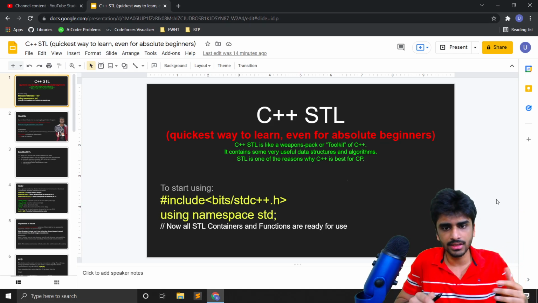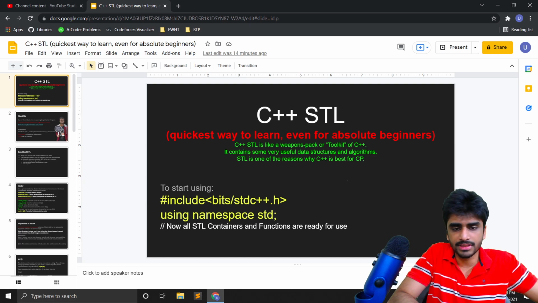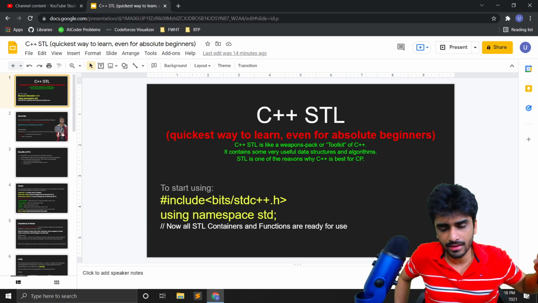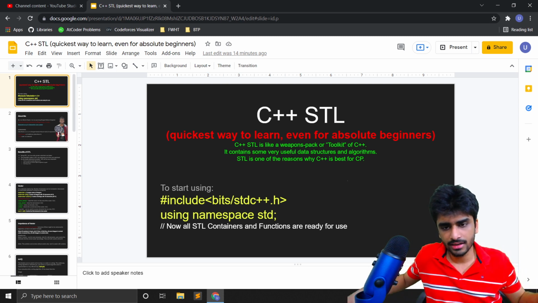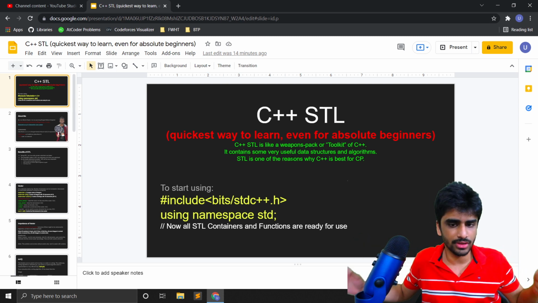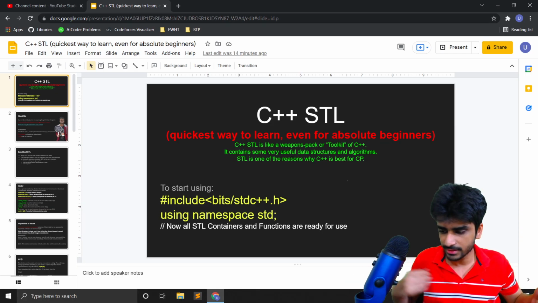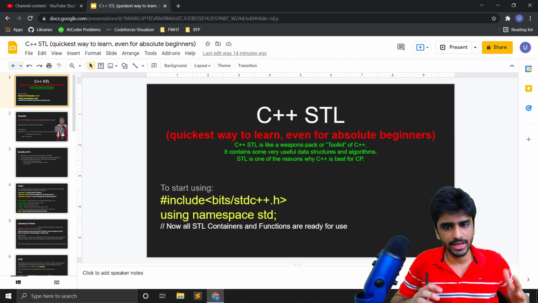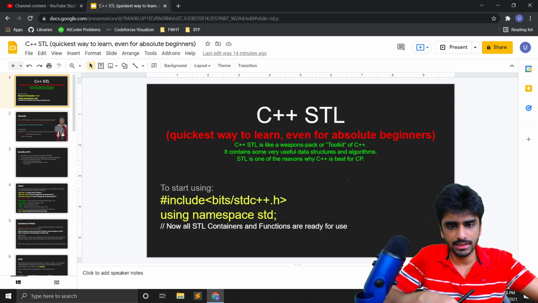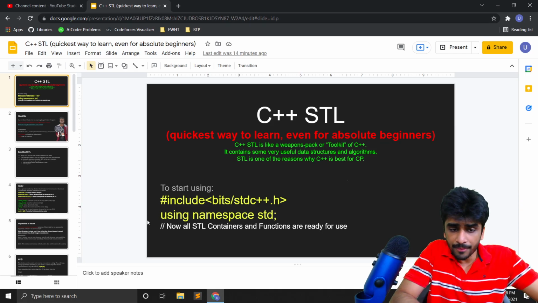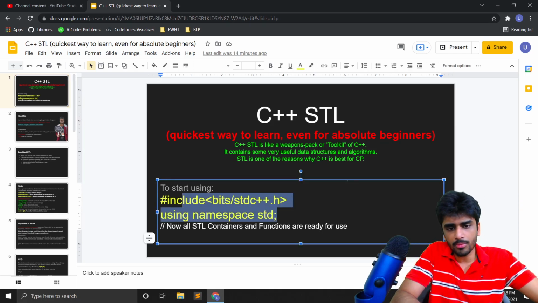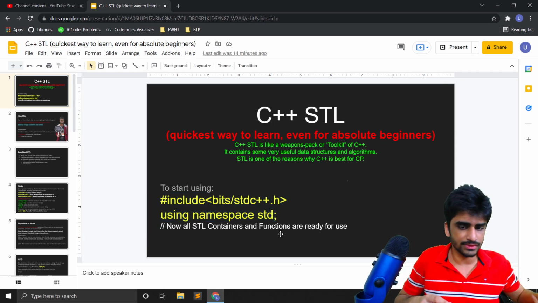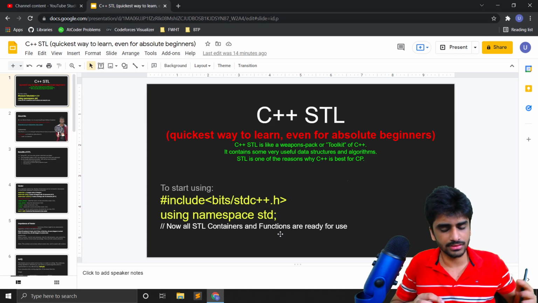So in C++ there is STL, which is like a weapons pack or toolkit of C++. Like if you're playing some game like PUBG, and you do not have the best weapons, so you cannot play well. So STL is like that kind of weapons pack for C++. If you're going to do anything in C++, you need to have STL with you. Just put these two lines at the top of your code, and then all the STL containers and functions will be imported, and then you can use them.